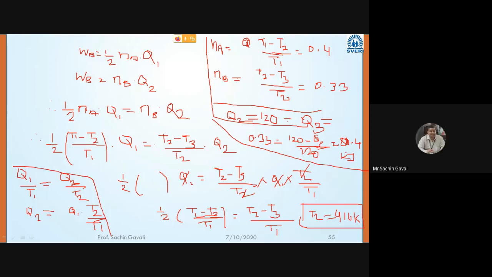Understood? So some logic we have to apply. Basic formulae we should remember. Then we will be able to solve this.